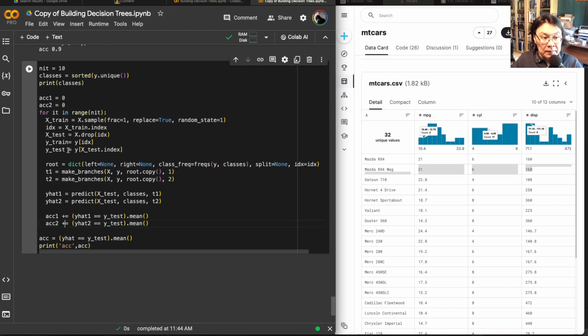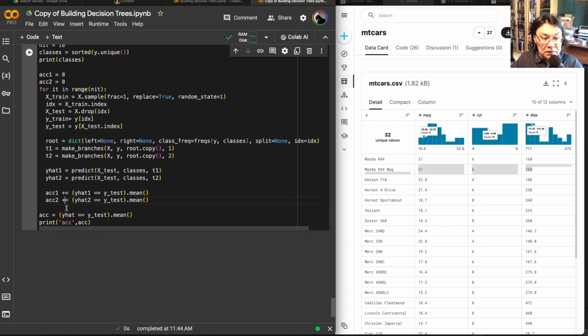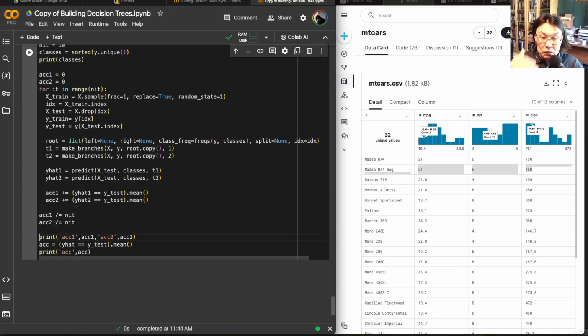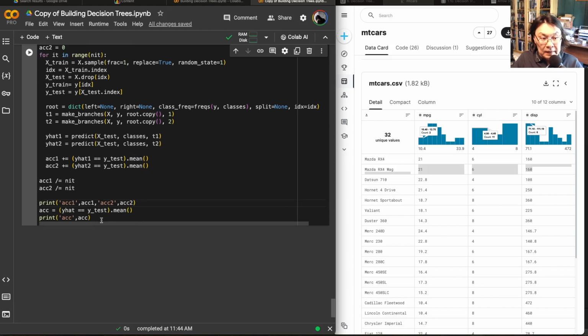Basically, I am adding all these accuracies, and then in the end I'm going to, yeah, that's exactly what I want to do. You see, I'm calculating the average accuracy across all the runs. For the performance, of course, we would like to get not just averages, but maybe instead of only the mean, we can get standard deviation, stuff like that later. But here I'll just get the mean. It's good enough for me.